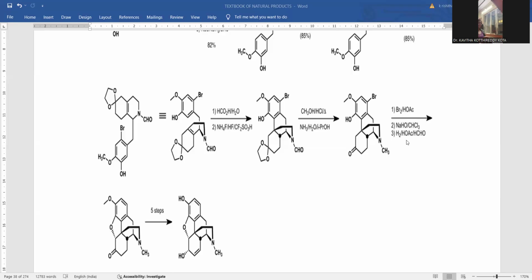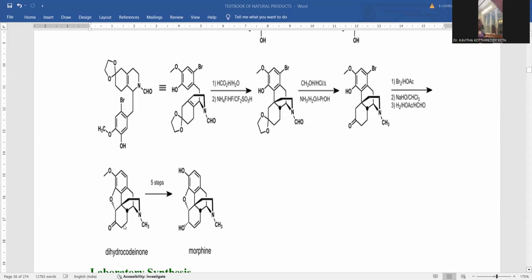Later on, hydrogen, acetic acid, and formaldehyde together are able to form an annular system. Here, the ring system is generated. This ring system is called a saturated furan ring, and here the puckered ring formation is possible, which resembles the phenanthrene skeleton, and this annular system generated is called dihydrocodeinone. Dihydrocodeinone, why? Because here you can observe the ketonic functionality. Further subsequent chemical transformations are carried out in suitable reagent and solvent media, so that finally you can achieve